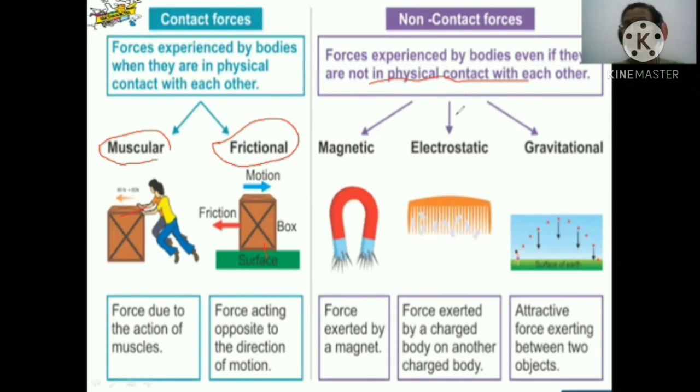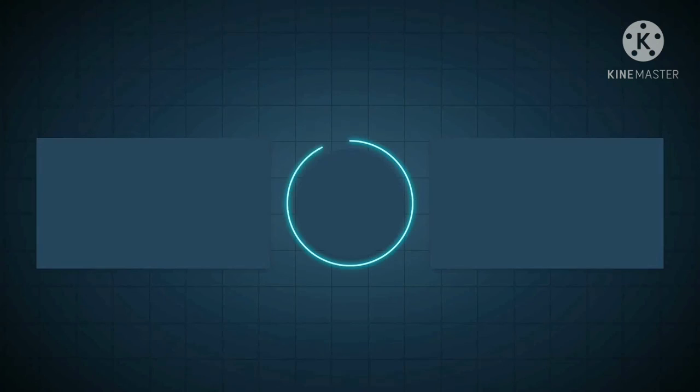But in the case of non-contact force, they are not in contact. So what are these? These are magnetic force, electrostatic force and gravitational force. So these are the three types of non-contact force.